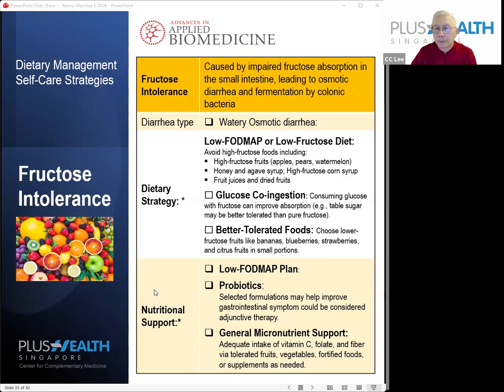On the nutritional support side, again, first of all, probiotics. As I mentioned, with the low FODMAP plan, you have probiotics and general micronutrient support, which means that for this case, a general multivitamin is generally recommended for fructose intolerance diarrhea.